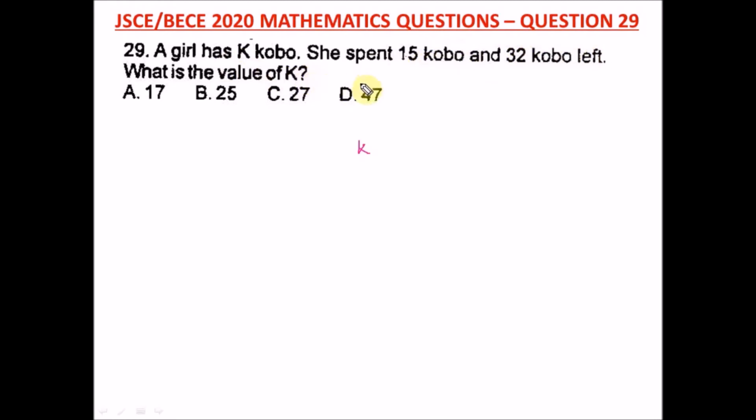It's quite simple and straightforward. All right, she has a total of what? K kobo. She spent 15 kobo and she has 32 left. So the total that she would have, K, is equal to what? 15 that she spent plus the 32 that was left, which is equal to, this will give us what? 47. So the total of what she has is what? 47. Okay, that's the value of K. And our right option is option D.